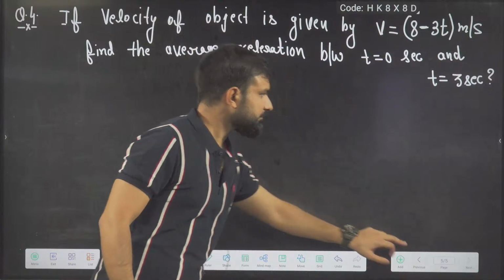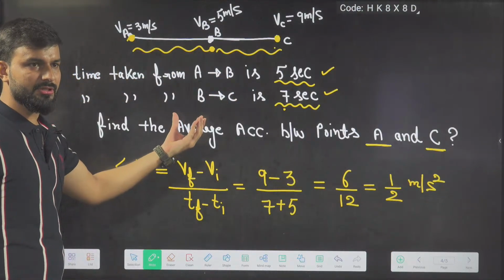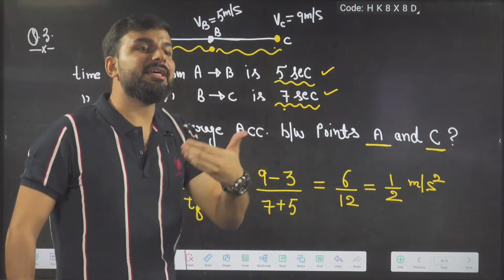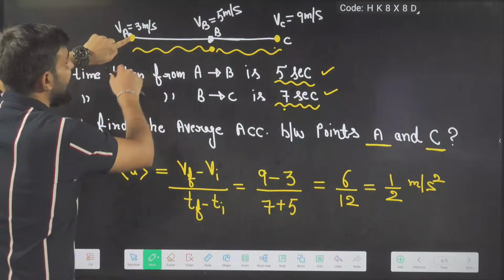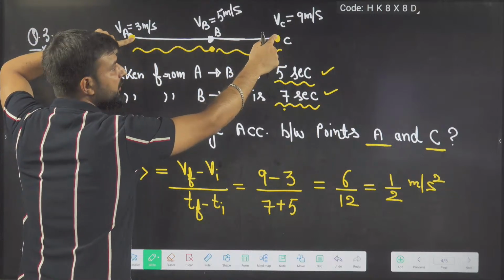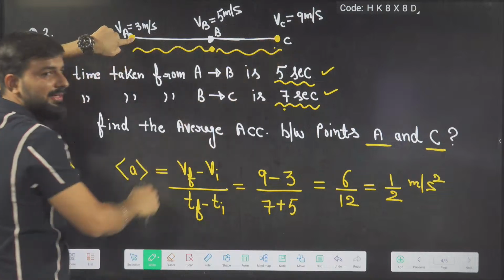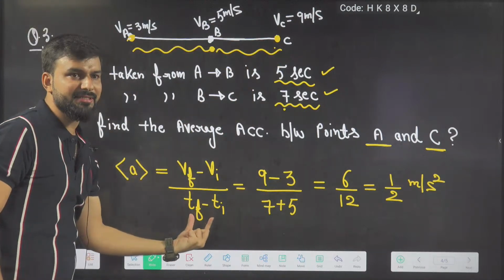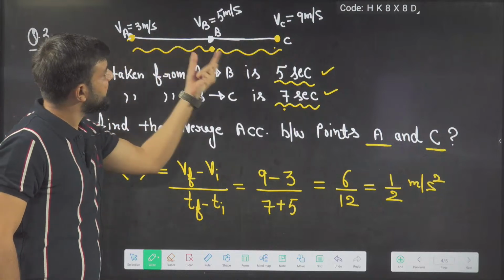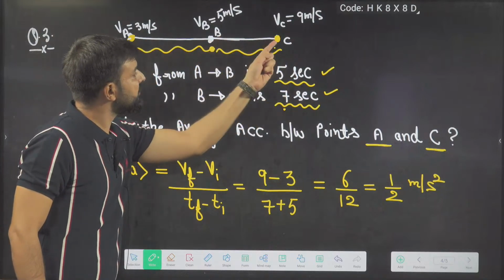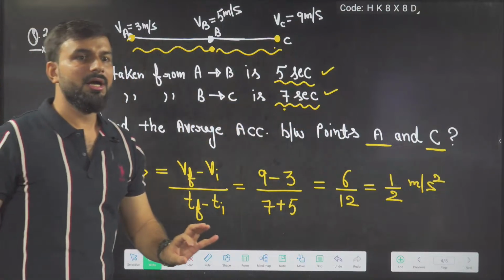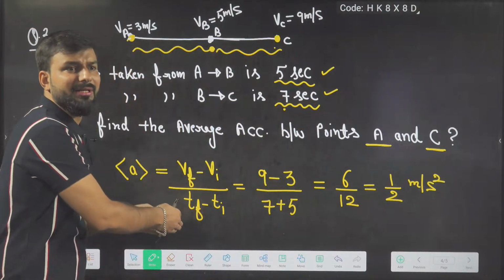Okay, see here. In the previous question, you got confused just because of these times. These times are time intervals. What I told you: from here to here, final position, initial position. From here to here, how much time is it taking? 5 seconds. From B to C, 7 seconds. So the total time will be what, beta? I don't mug up this formula.